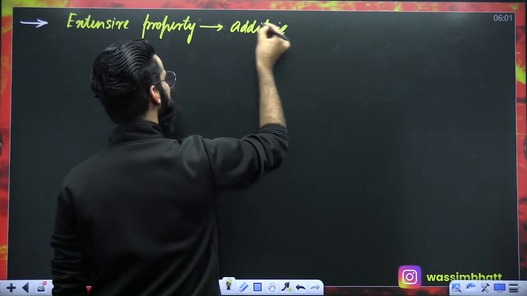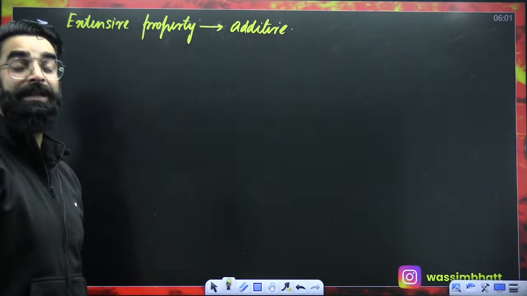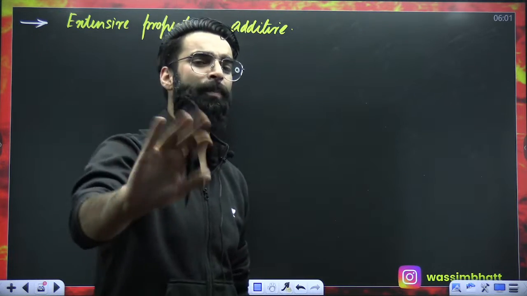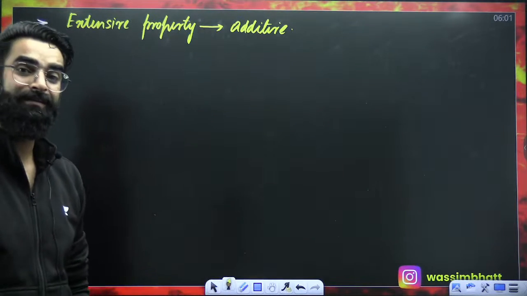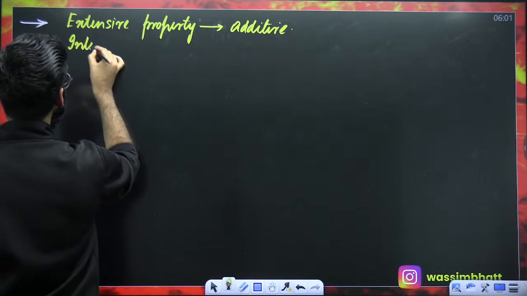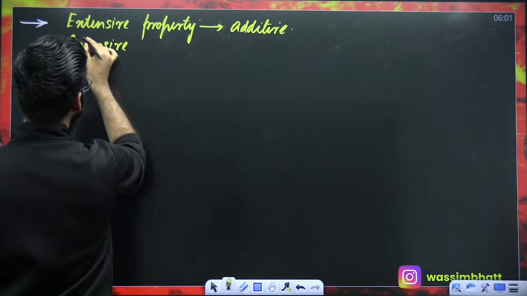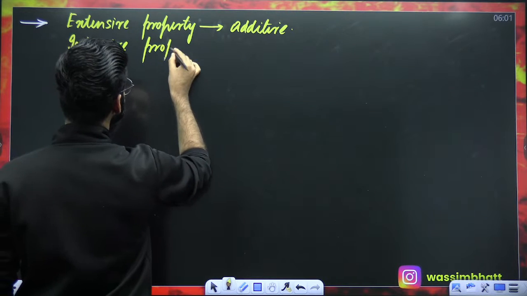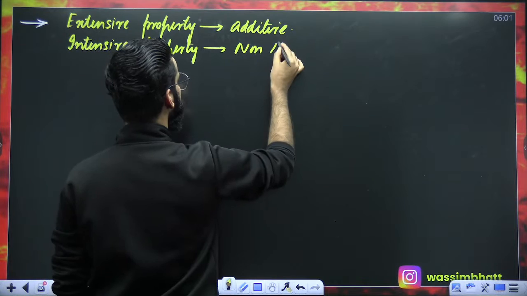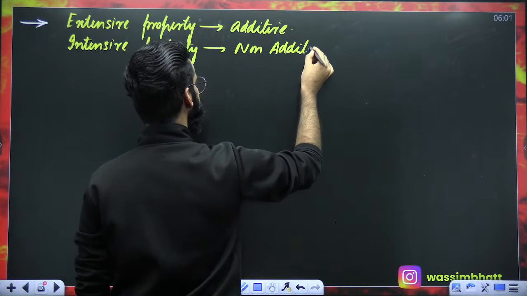What does that mean? That means the extensive properties can be added or subtracted directly. Intensive properties cannot be added or subtracted directly. So I'll say intensive properties are non-additive.